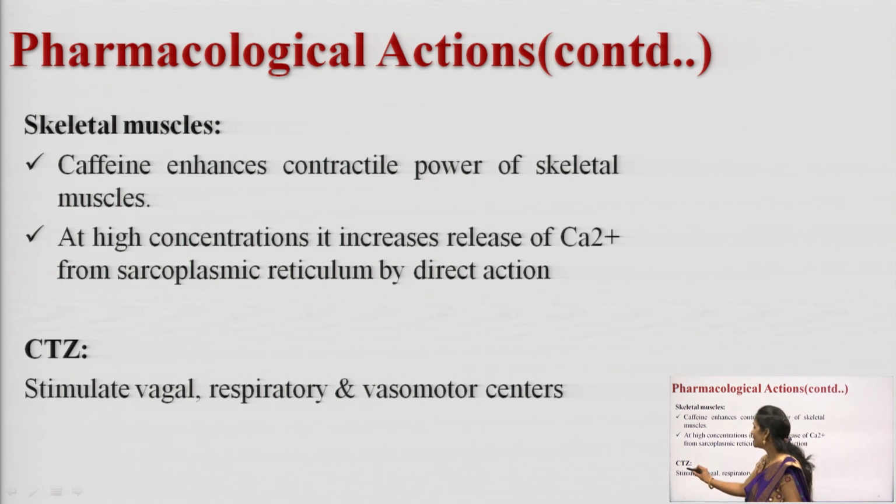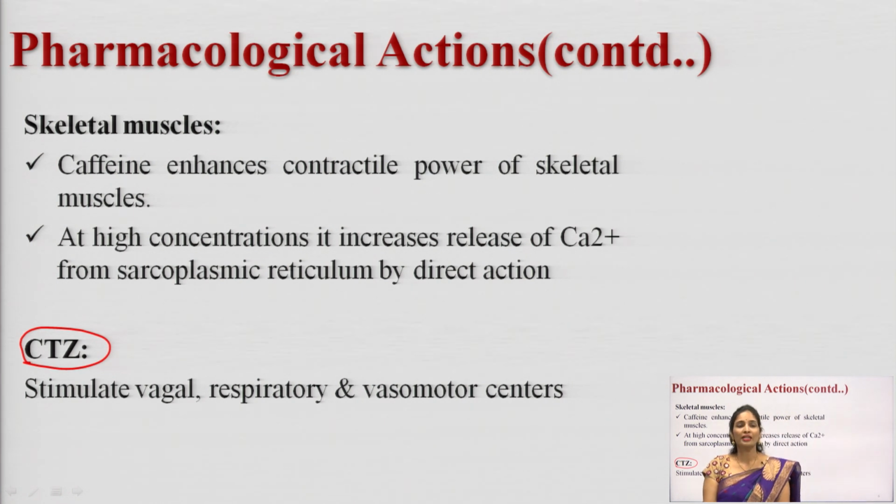And next one is CTZ. What is a CTZ? Chemoreceptor trigger zone. So, CTZ is termed as chemoreceptor trigger zone. Here the methylxanthines will stimulate the vagal center, the respiratory center and the vasomotor center. So, these are the actions of methylxanthines.